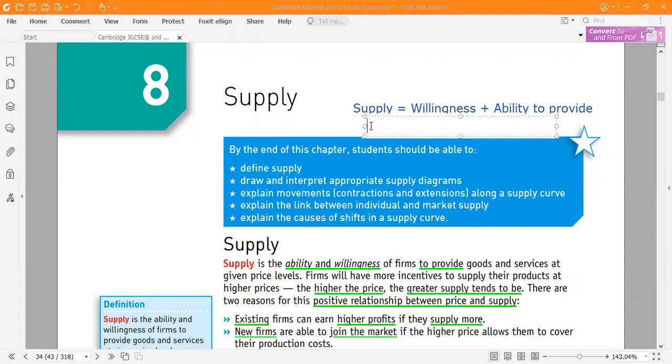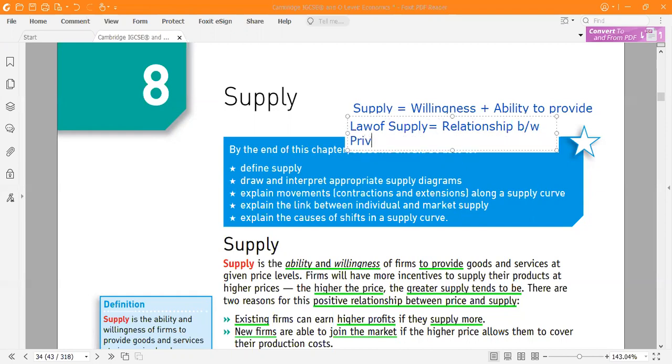Again, same thing. Law of supply is actually the relationship between price and quantity supplied. Okay, this is a relationship. This is called the law of supply.